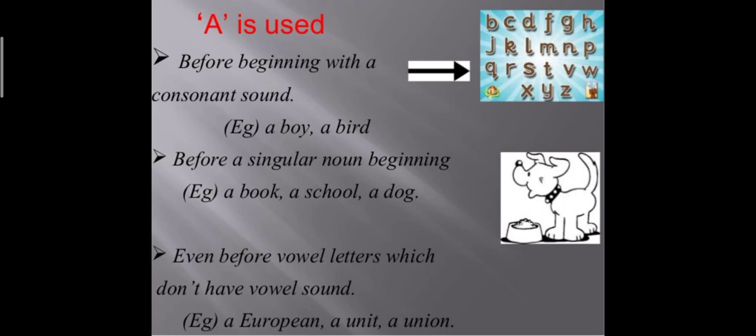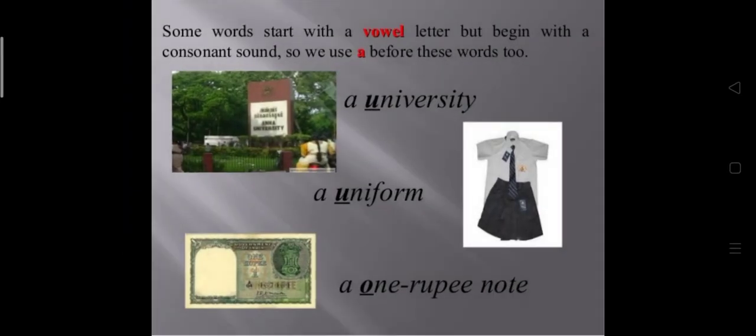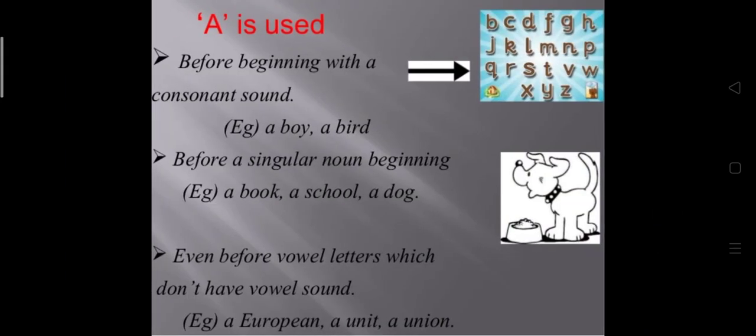Even before vowel letters which do not have a vowel sound, like a European, a unit, a union, in this way. Some words start with a vowel letter but begin with a consonant sound, so we use a before these words too.